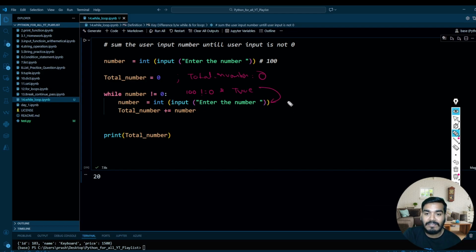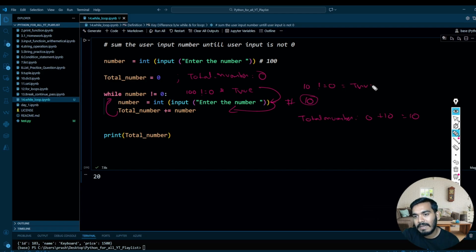So if you enter over here the first time, let's say 10, it will come to this line of code where total number is equal to 0 at first, 0 plus 10. The answer is 10. Then it will go again to your while loop. What is the value of your input? It is 10, because you have entered 10 inside the while loop. So 10 is not equal to 0, so it is again true. So it will come to the next line of code.